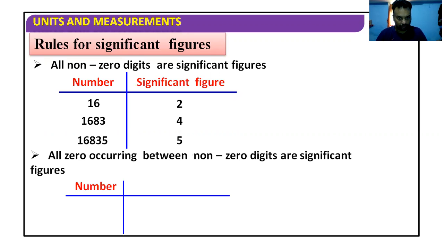Now a little bit complicated case. Zero in between the non-zero digits also becomes significant. All the zeros in between non-zero digits are significant. Very important term, very important.